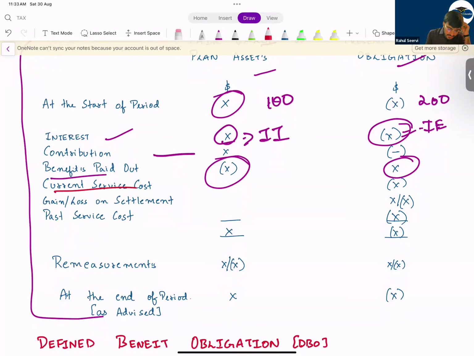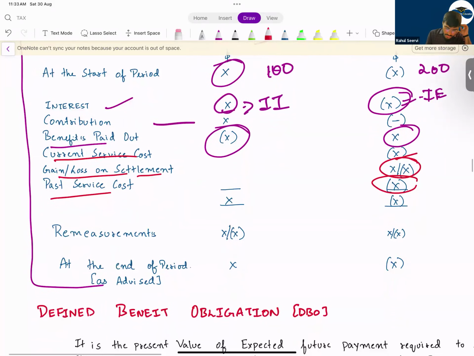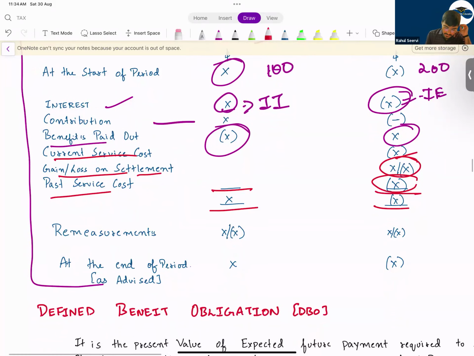Current service cost means each year what is the expense that the company should record. That will increase our obligation. Then gain or loss on settlement will affect your obligation again. Then past service cost also will affect your obligation. Then you do the total. When you do the total, the closing balance will be given. Always it will be given. It's not the duty of the accountant to do this. This will be done by the actuary.